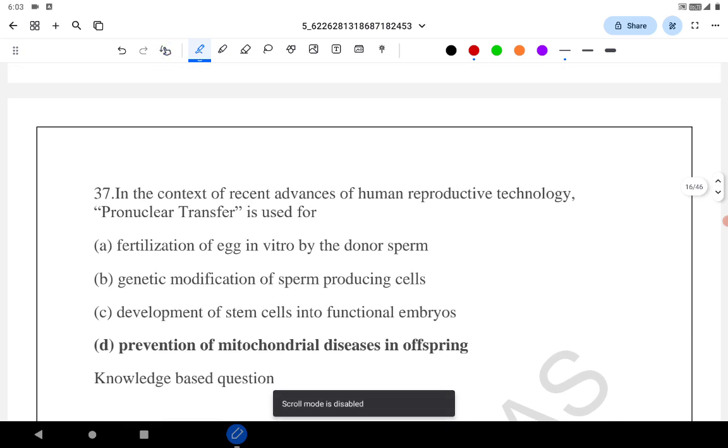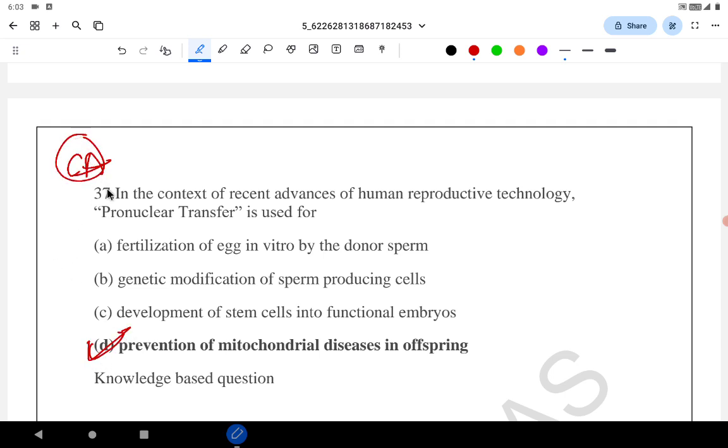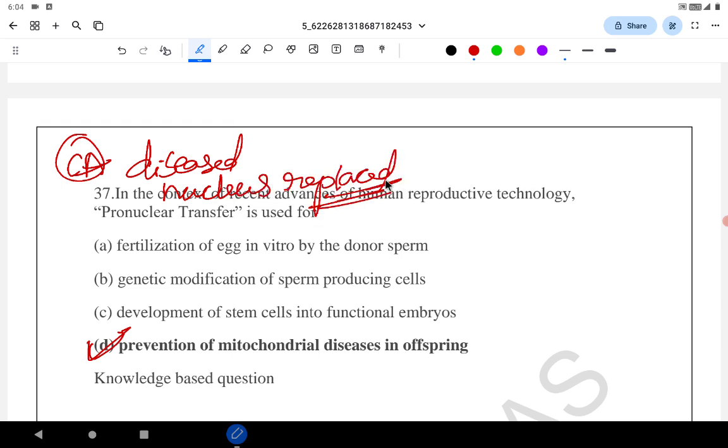In the context of recent advances of human reproductive technology, pronuclear transfer refers to? It refers to the prevention of mitochondrial diseases in the offspring. This was current affairs then. In the pronuclear transfer, the nucleus of the diseased zygote is replaced with the healthy nucleus from another zygote.